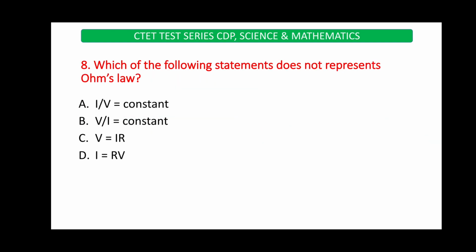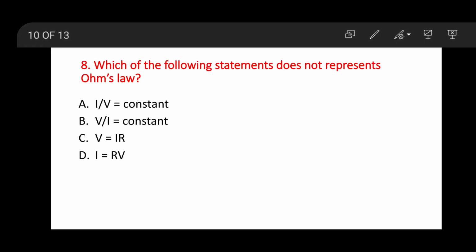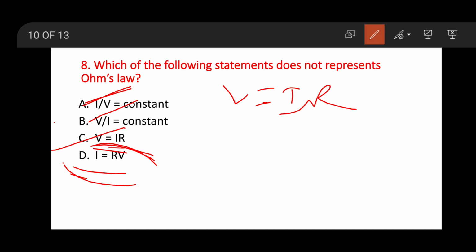Which of the following statements does not represent Ohm's law? We know Ohm's law is V is equal to IR. Here V by I, this will be correct. I by V, this is also correct. V is equal to IR, this is also correct. This will not come from Ohm's law. So option D is the right answer. What they asked is the statement that doesn't represent Ohm's law. So I is equal to V does not represent Ohm's law. Option D is the right answer.